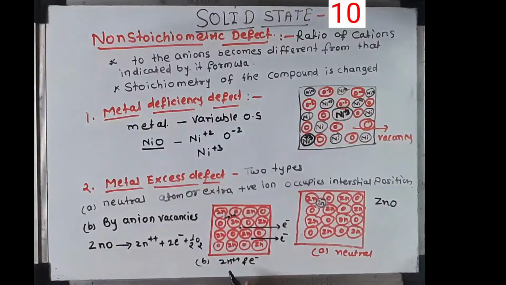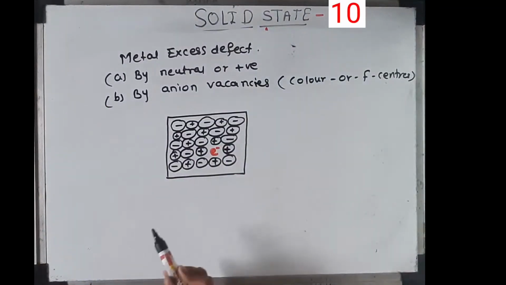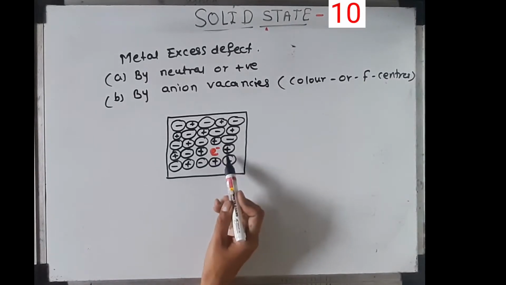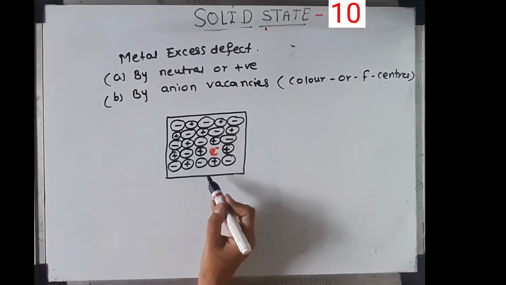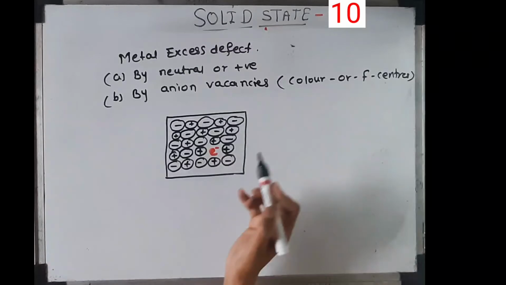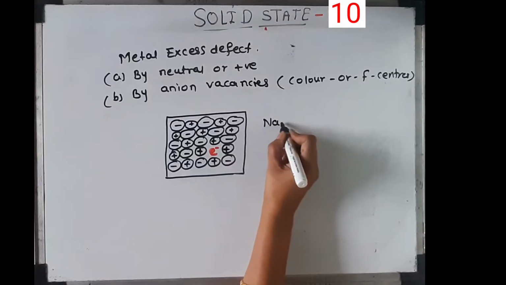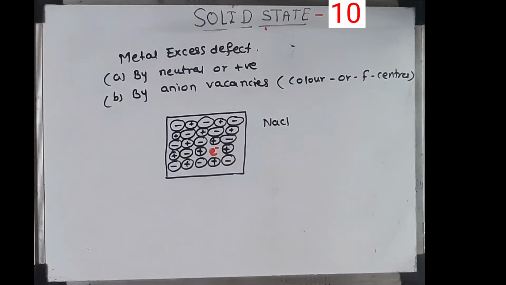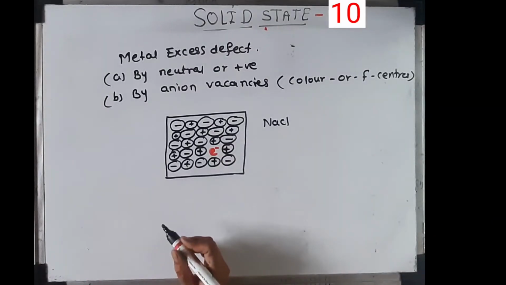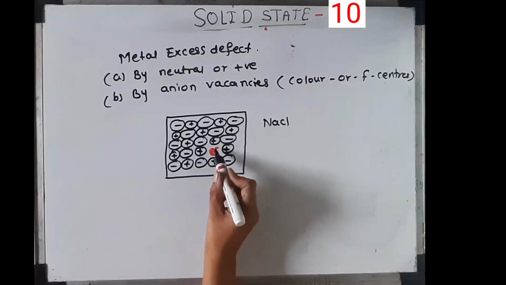The next one is by anion vacancies. Look at this diagram of anion vacancy. This is a crystal of NaCl. This type of defect imparts color to the crystal. For example, when NaCl is heated in an atmosphere of sodium vapor, sodium atoms are deposited on the crystal surface and Cl minus ions diffuse to the crystal surface, creating vacancies.